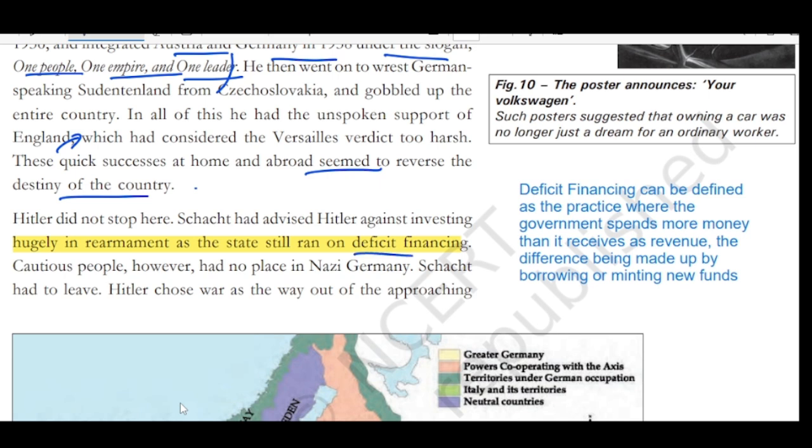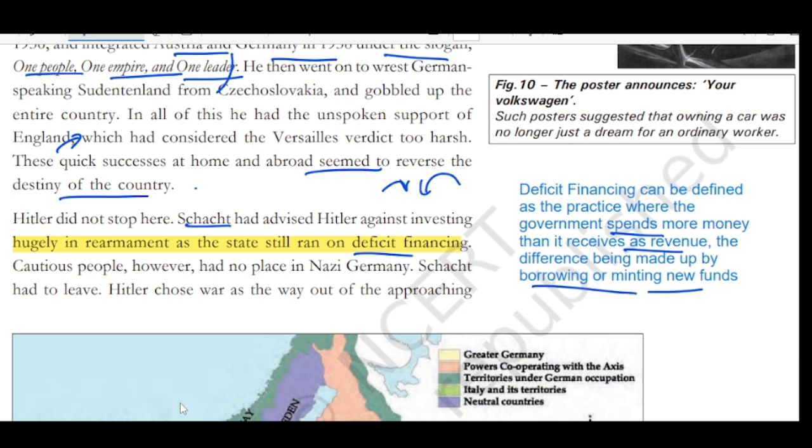What is deficit financing? When the state is not getting enough revenues, but the state is spending more, when the spending is more than the revenue which has been received, what will the state do? It will start borrowing or minting new funds. That is what deficit financing is.